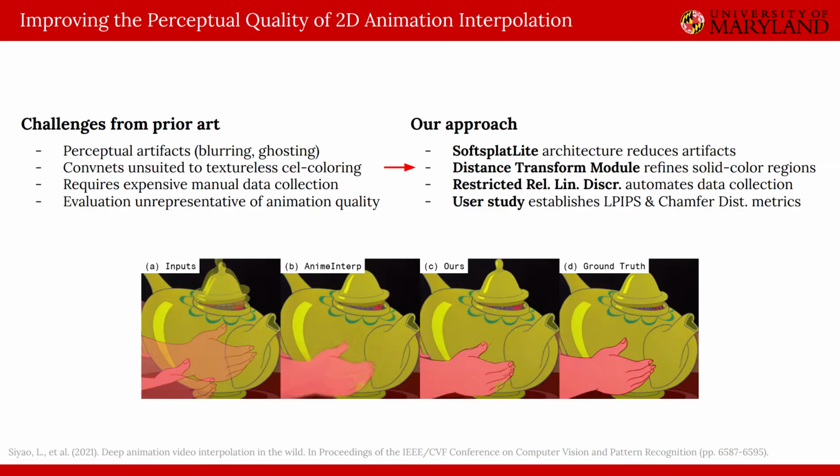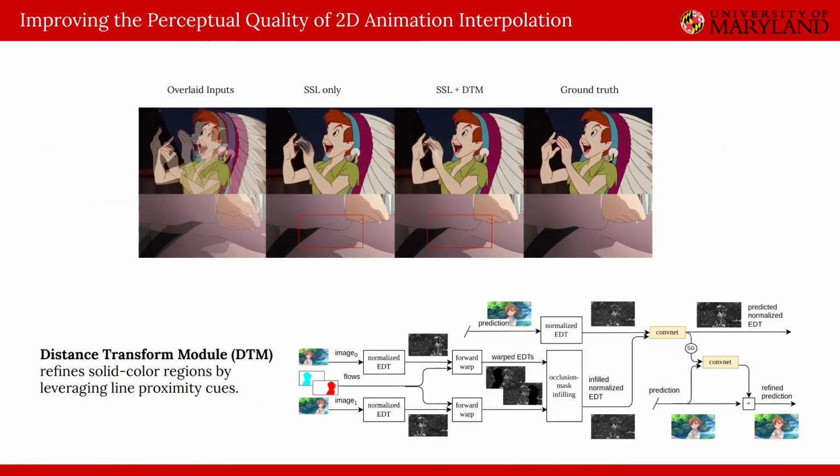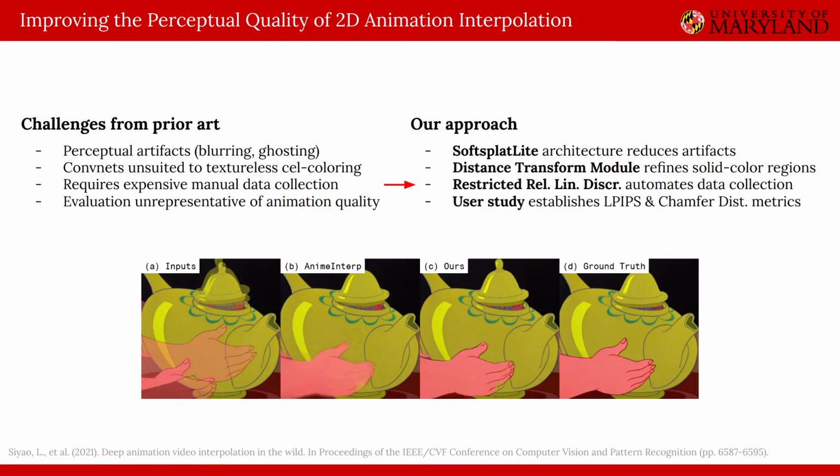Secondly, we notice that cel-colored frames have more solid color regions than natural images, posing a challenge to ConvNets that favor texture. To improve performance in these areas, we designed a refinement module leveraging auxiliary information from the line drawings inherently present in 2D animation. We extract a frame's line drawing using difference of Gaussians, obtaining a dense normalized Euclidean distance transform image. We then warp this image according to the flows in order to provide additional line proximity signals during refinement. This distance transform module, or DTM, not only removes minor aberrations from solid color regions, but also corrects entire enclosures if needed.